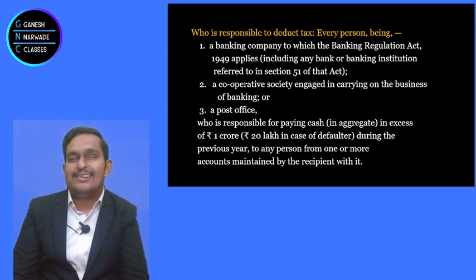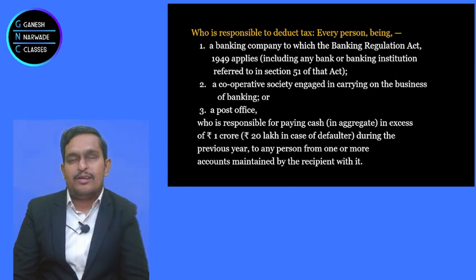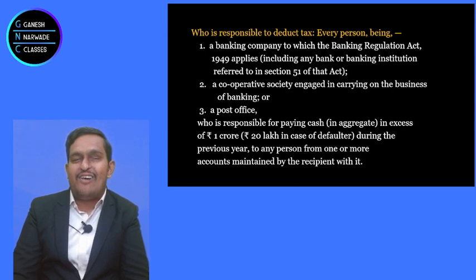Yes, I did. Wait, listen. So more than 1 crore you withdraw. Then the bank is supposed to deduct 2% TDS. Oh, more than 1 crore. If I withdraw, on the entire amount, 2% TDS. That's why 1 crore 50 lakhs I have withdrawn.